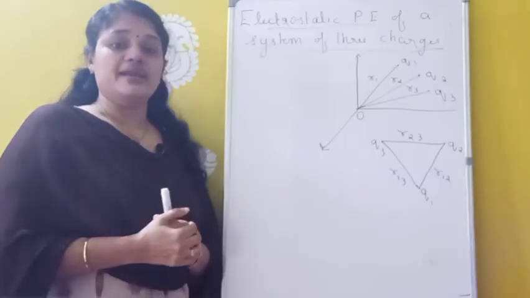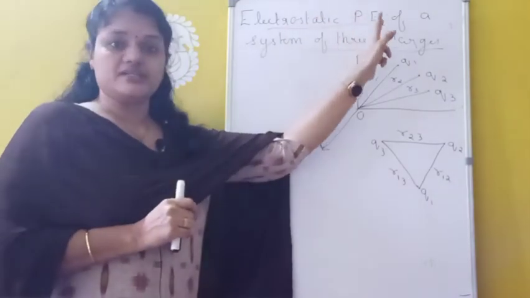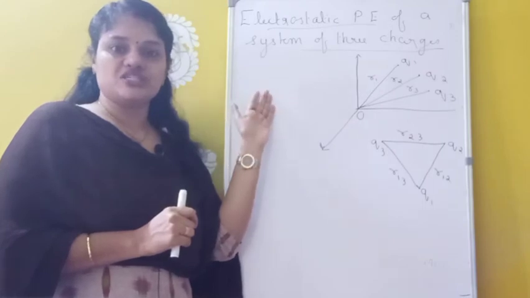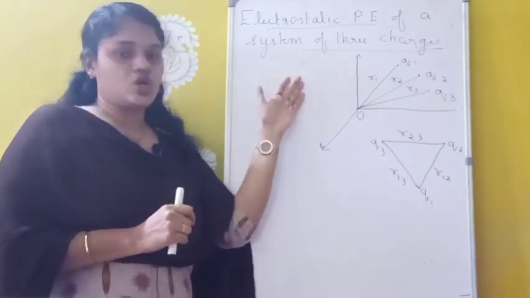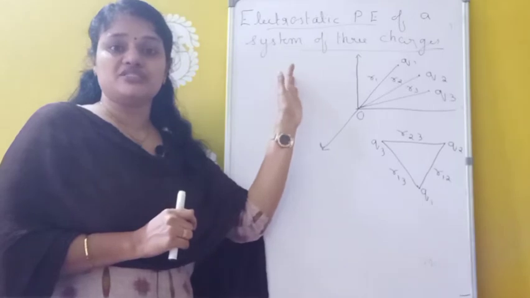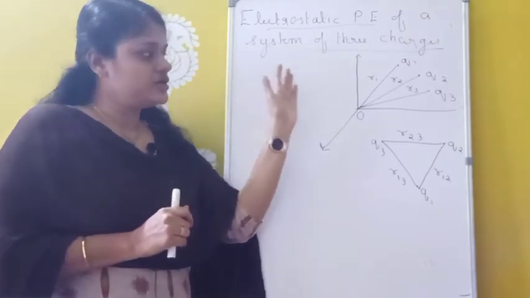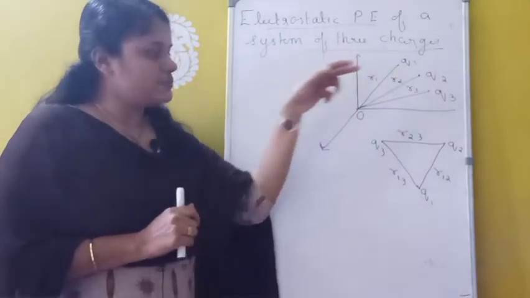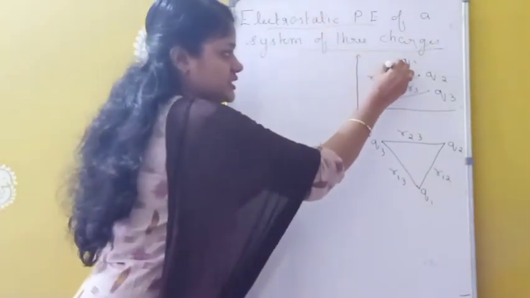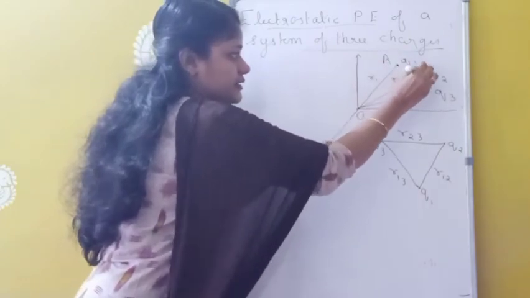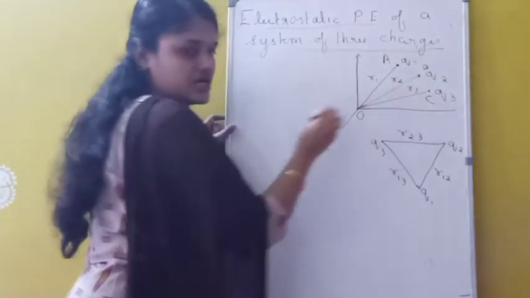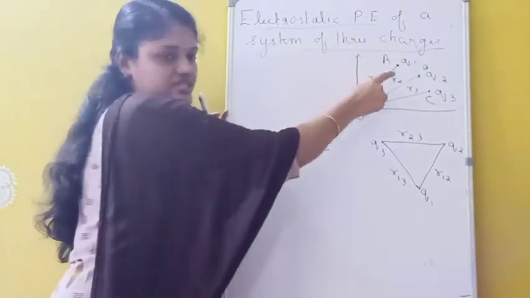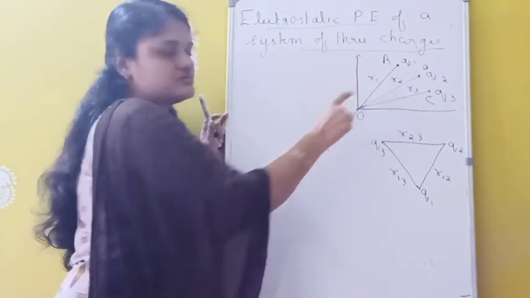Okay. Next is electrostatic potential energy of a system of three charges. Already we studied electrostatic potential energy due to a system of two charges. Now we are going to study electrostatic potential energy due to a three charge system. Here consider we have three charges Q1, Q2 and Q3 at positions, which I can write as A, B and C. These charges are at distances R1, R2 and R3 from this origin.